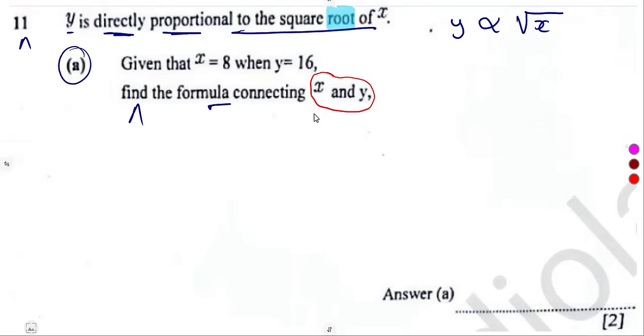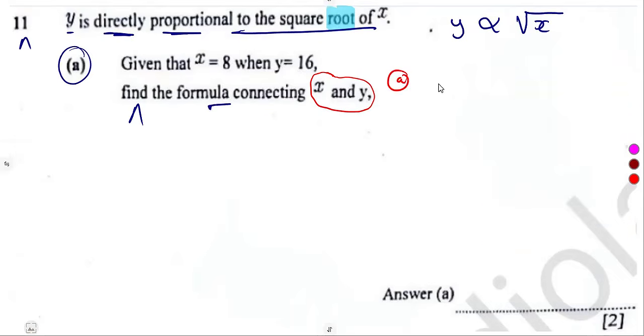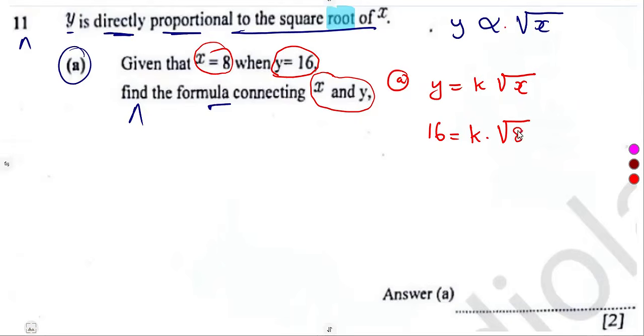The constant is not indicated there. So meaning to say we must get rid of the constant to have that relationship, all right? So y is equal to, introduce the constant, that's k, the square root of x. So substituting the information that you're given, x is 8 when y is 16. In place of y, you're going to substitute 16 is equal to k, the square root of x, where our x is 8. So it's unfortunate you can't determine the square root of 8.